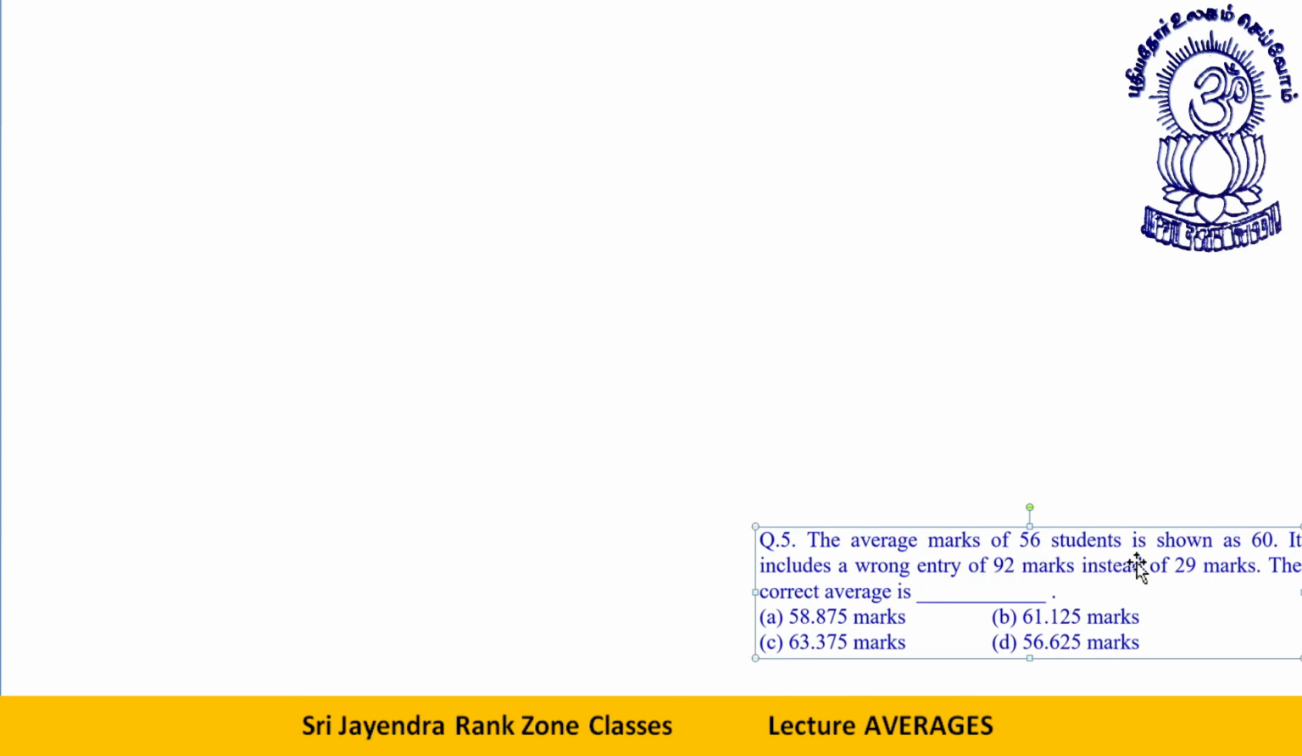The average of 56 students is shown as 60. It includes a wrong entry 92 marks instead of 29 marks. Okay. 56 students is shown as 60. This 60 is the wrong value. Minus, it includes a wrong entry 92 marks instead of 29. Okay. So 92 minus 29 divided by 56.